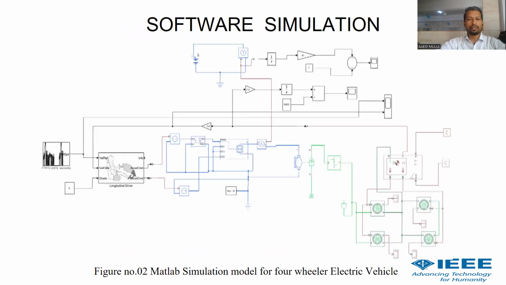Now this is the simulation diagram of my proposed work. In that you can see the drive source systems. From here you can select the different drive cycles: FTP, UDDS, different types of drive cycles. Here we can select the different types of drive cycle trains. Here you can see the vehicle driver.